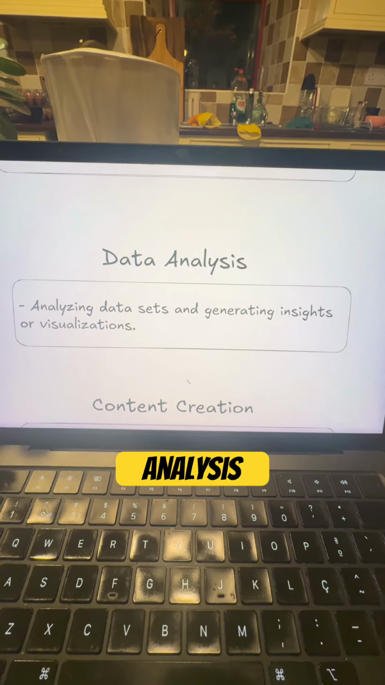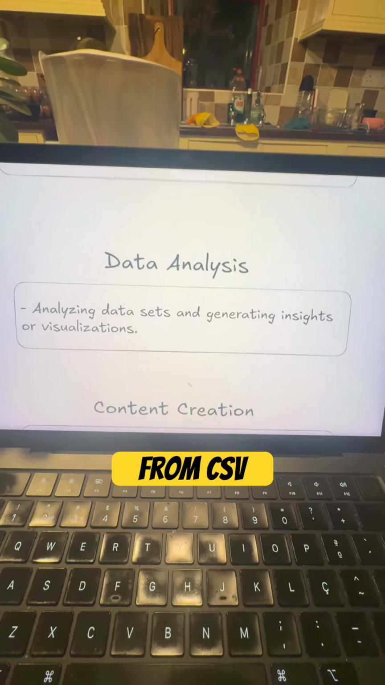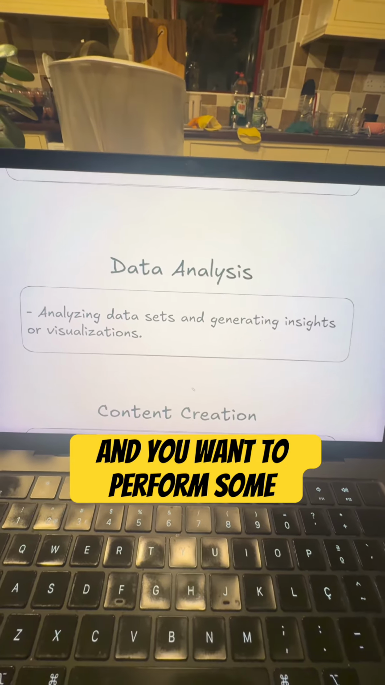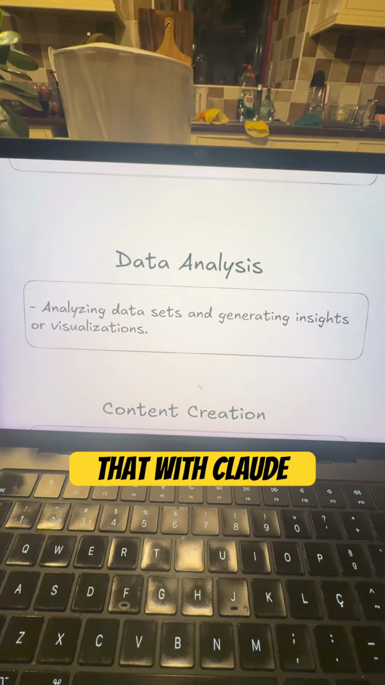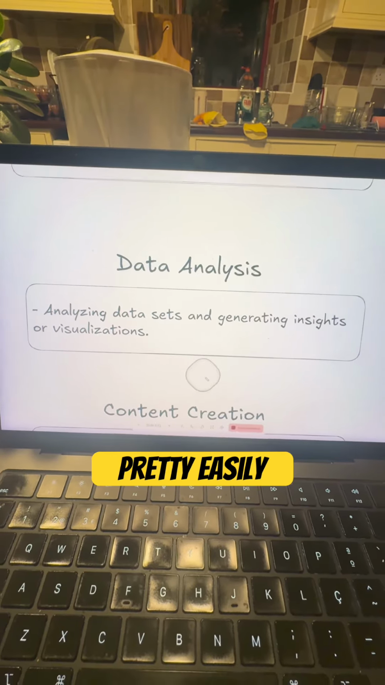Then you have data analysis. So that's when you pull data from CSV files or from research papers, and you want to perform some sort of data analysis on that data. And you can do that with Claude, and you can do that with ChatGPT pretty easily.